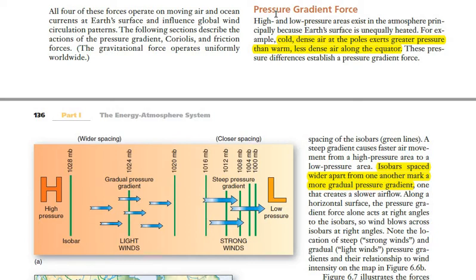As we have discussed, if the atmosphere is dense and thick, then it will have higher pressure, and if the atmosphere is thin and less dense, then it will have lower pressure. But what makes an atmosphere dense and what makes an atmosphere thin? So the first phenomenon is temperature. If we look at the primary scale, like we have discussed three scales of wind movement: the primary circulation, the secondary circulation, and the tertiary circulation.